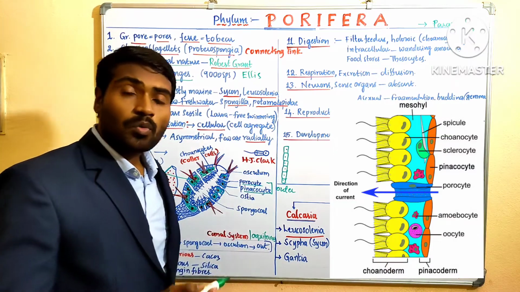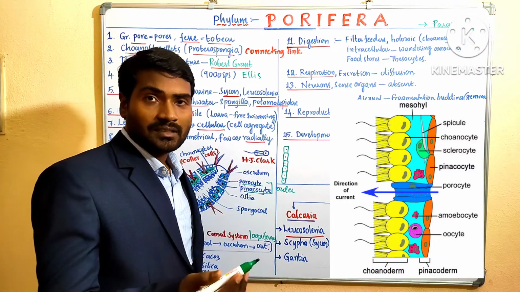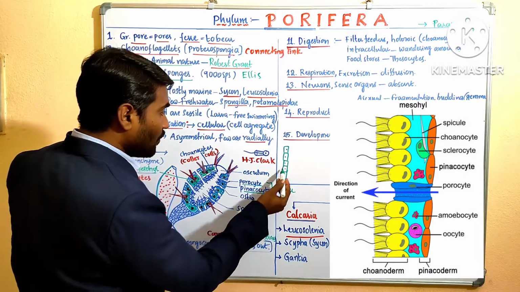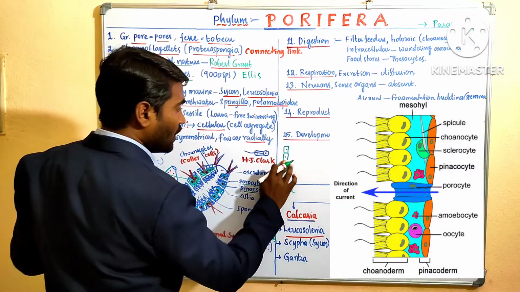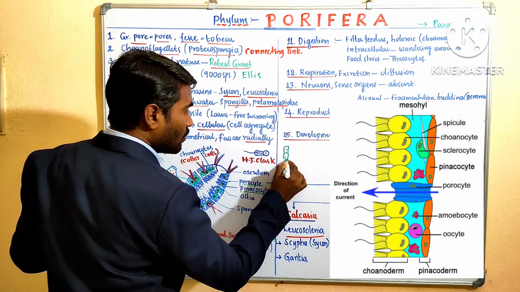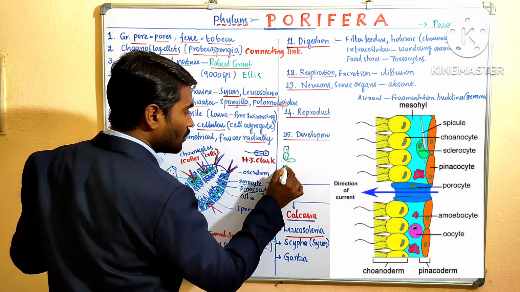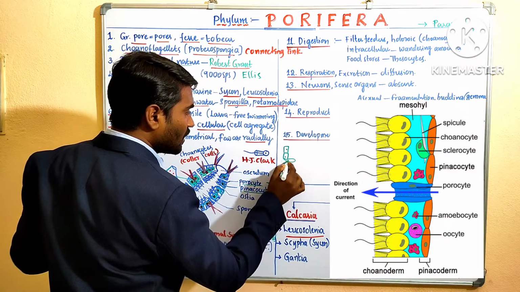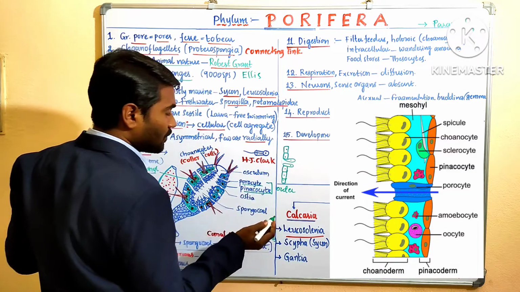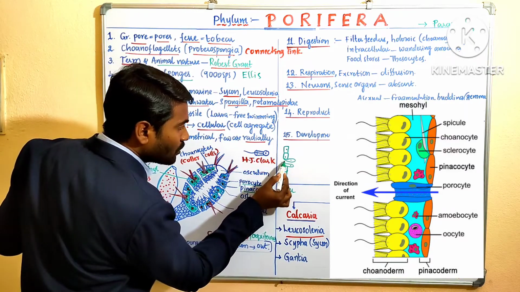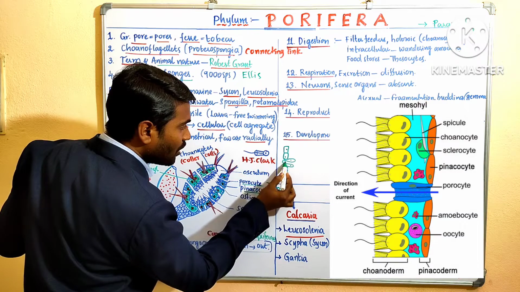Pinacocytes are flat shaped, and in between there are oval shaped cells also present. These are called porocytes.